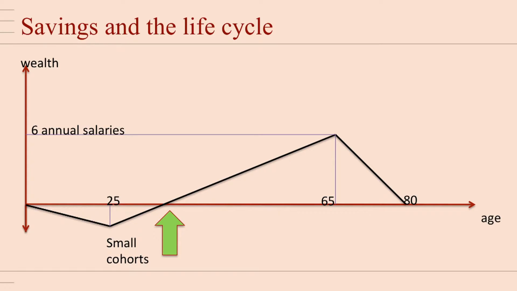Currently, the cohorts with debts, the green arrow here, are small. The cohorts with large supply of saving, the red arrow here, are very large. And hence we have a savings glut, a large flow of savings entering the capital market, depressing interest rates. How can a society deal with this savings glut? An easy way to think about that is to use the so-called overlapping generation model.